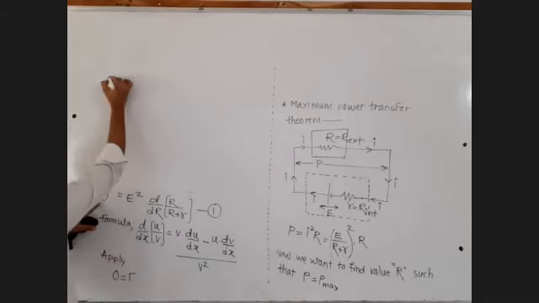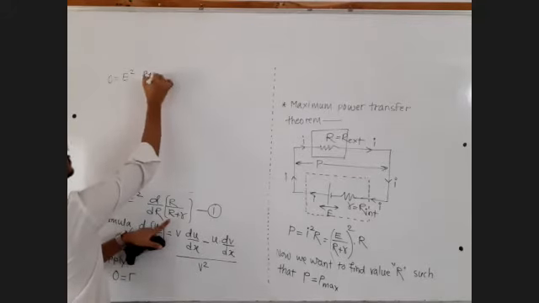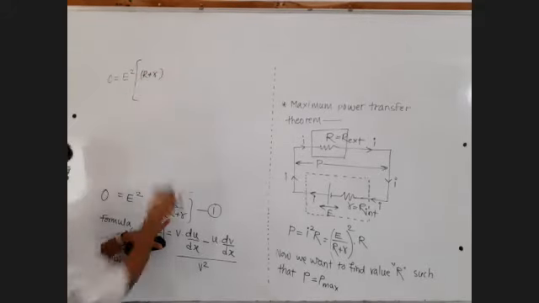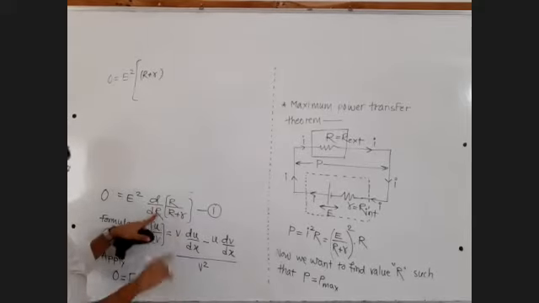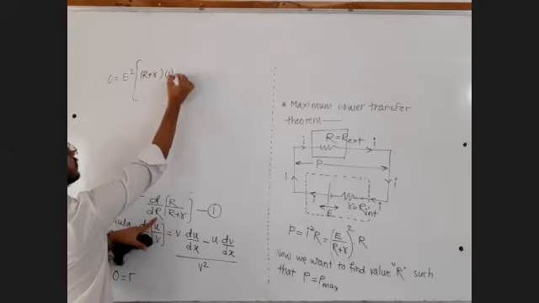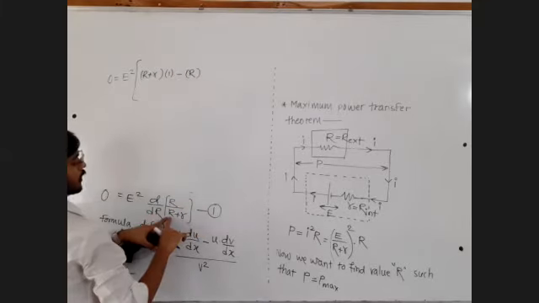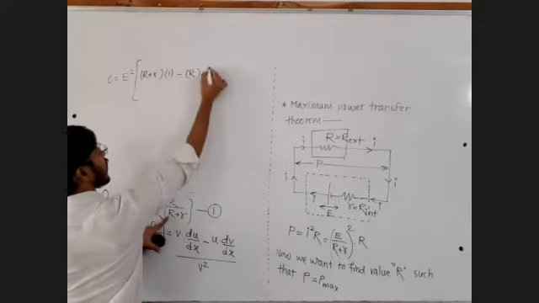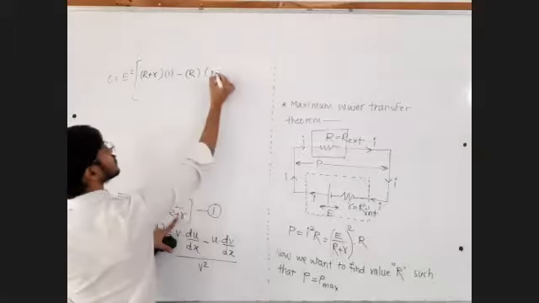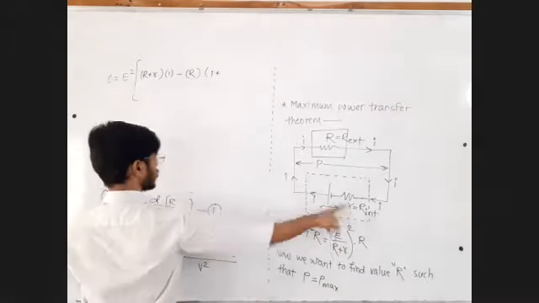So dP/dR is equal to 0. Then denominator is (R + r) squared into derivative of numerator. Derivative of R with respect to R is 1, minus numerator as it is, into derivative of denominator. Derivative of R + r means derivative of R, which is equal to 1, plus derivative of small r with respect to capital R. Small r is the internal resistance, which is going to be a constant value.